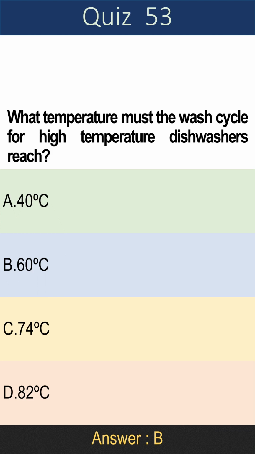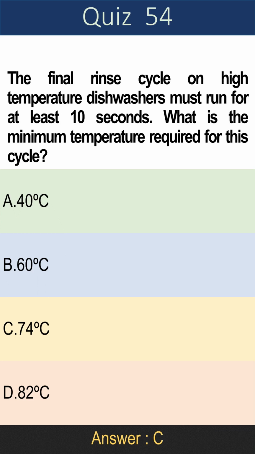Question 53. What temperature must the wash cycle for high-temperature dishwashers reach? A. 40 degrees Celsius, B. 60 degrees Celsius, C. 74 degrees Celsius, D. 82 degrees Celsius. Answer is B. 60 degrees Celsius.